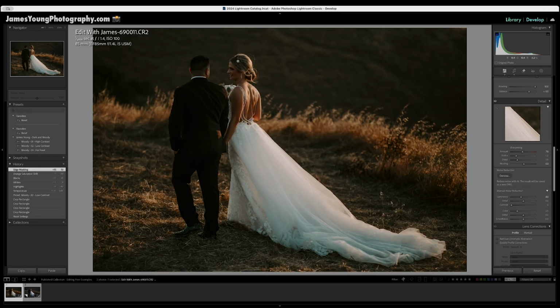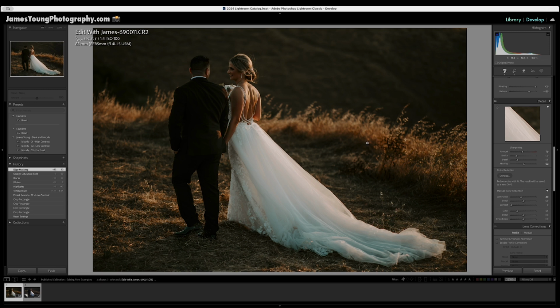And that means the sharpening effect is really only going to take place on the subject of the photo, meaning our couple right here and around the environment a little, but the blurry background is going to stay nice and soft and it's not going to experience that sharpening effect. It's subtle, but it's one of those little things that I think is a nice little touch.